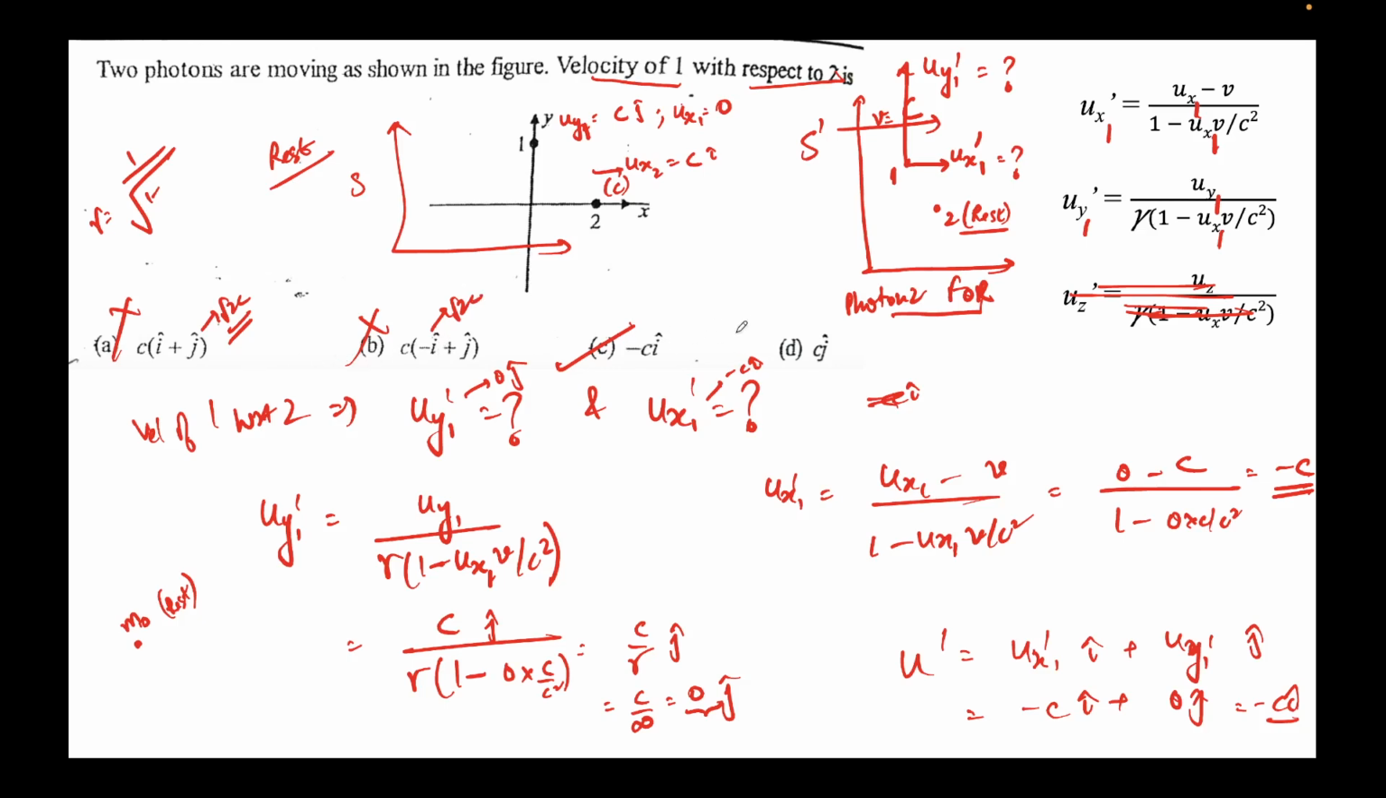These two may be doubtful, but since we are sitting on this second photon, if you're sitting here, everything will appear as if it's moving back at minus c. So that's the doubt that Harish had. This is a very similar problem.